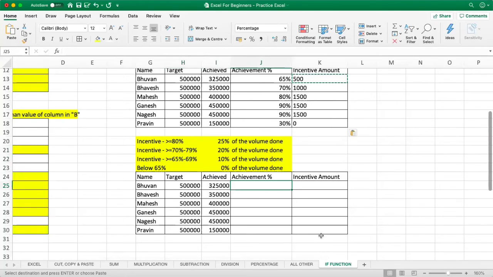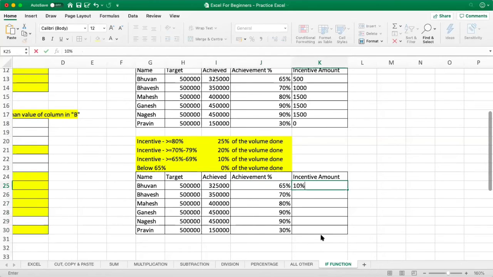Now let's first take what the achievement is. This into this, and I copy this and paste it, Ctrl+C, Ctrl+V. So these are the achievements. So ideally this 65% should get 10% of what he has achieved, so it should be 10% of 3,25,000.